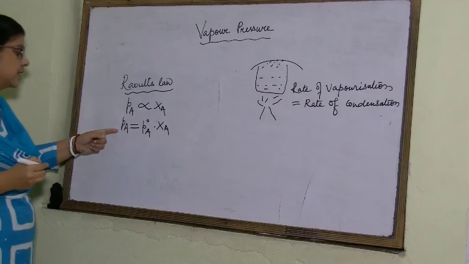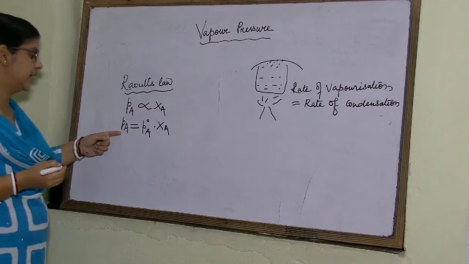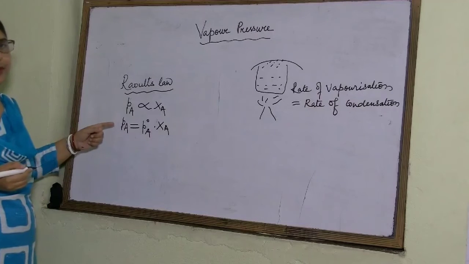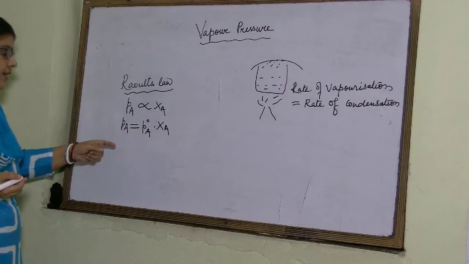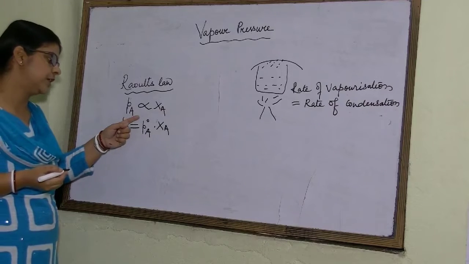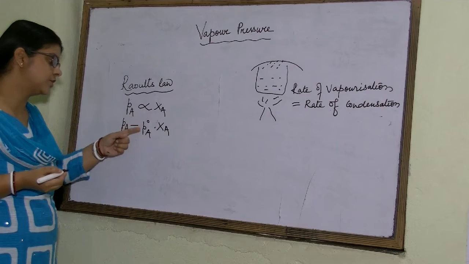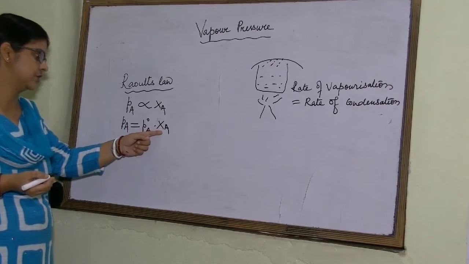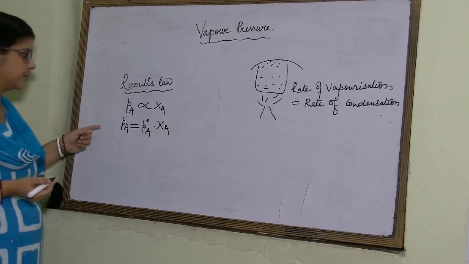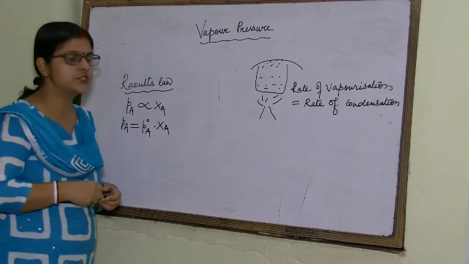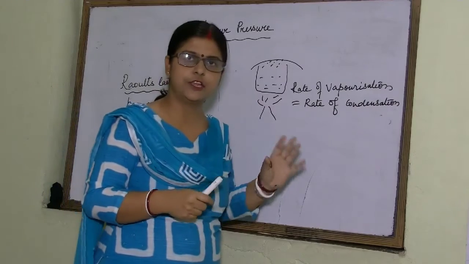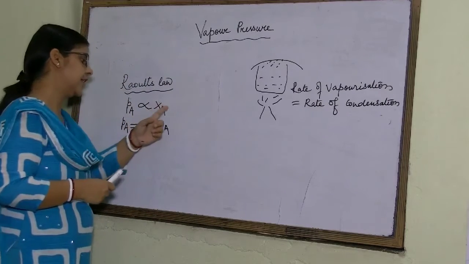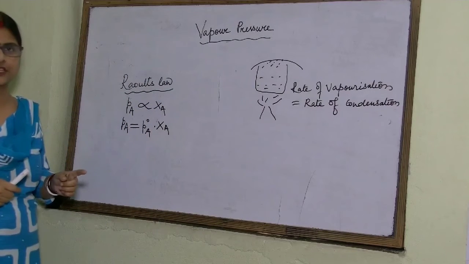So now we can say that for volatile liquids, the vapor pressure of any component is the product of its vapor pressure in pure state into its mole fraction. Again I am explaining what is Raoult's law. Raoult's law states that for a volatile liquid, partial pressure of any component is directly proportional to its mole fraction.